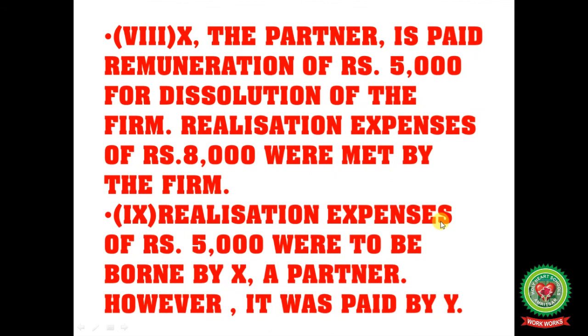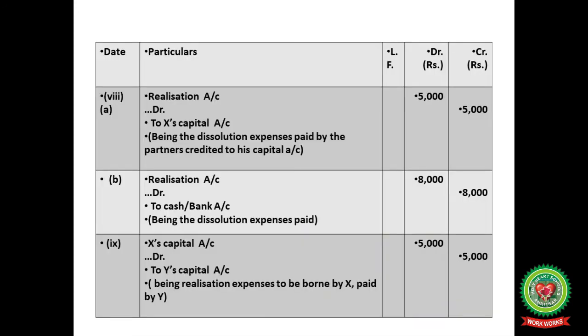The next point is realization expenses 5,000 were to be borne by X, a partner. However, it was paid by Y. Who borne? X, the partner. The different partner Y paid. And the entry for this, X account debited to Y's capital account 5,000. Being the realization expense to be borne by X, paid by Y.